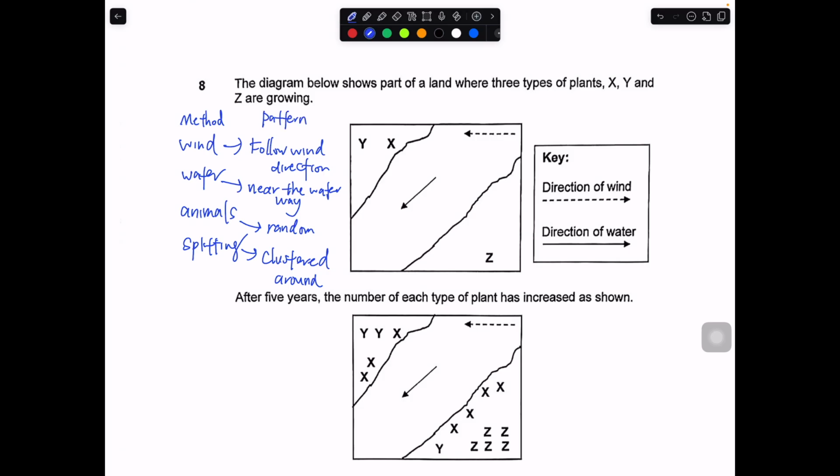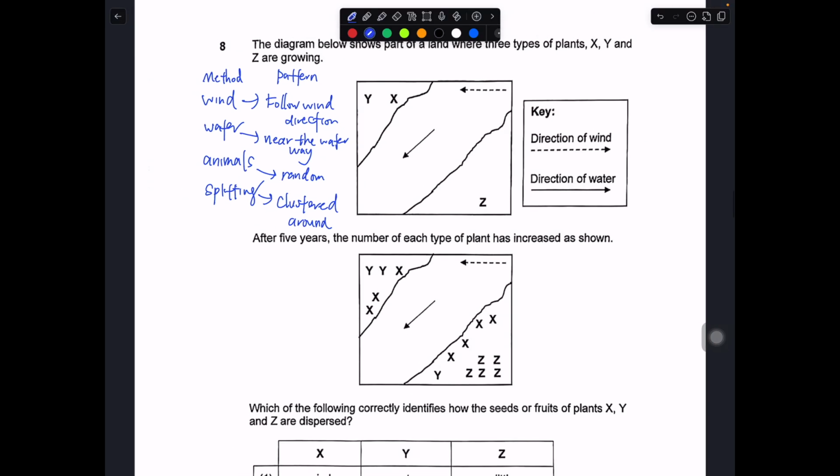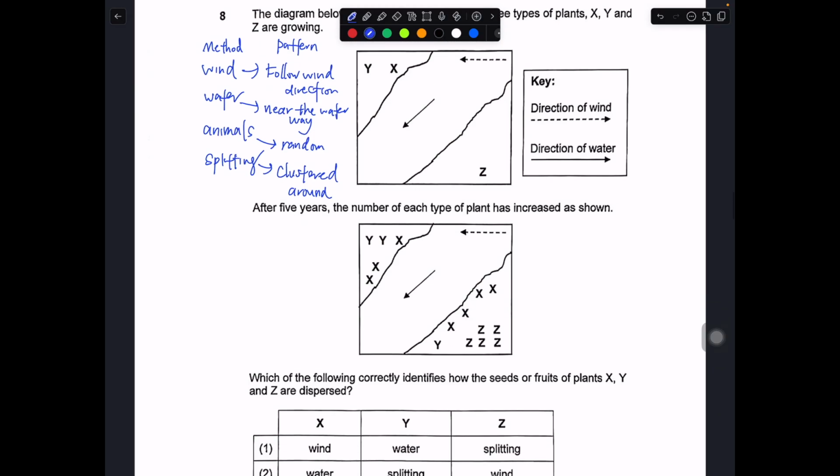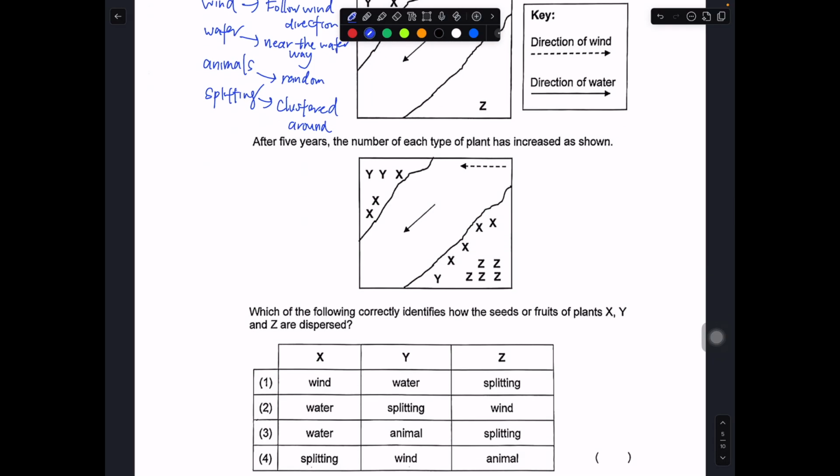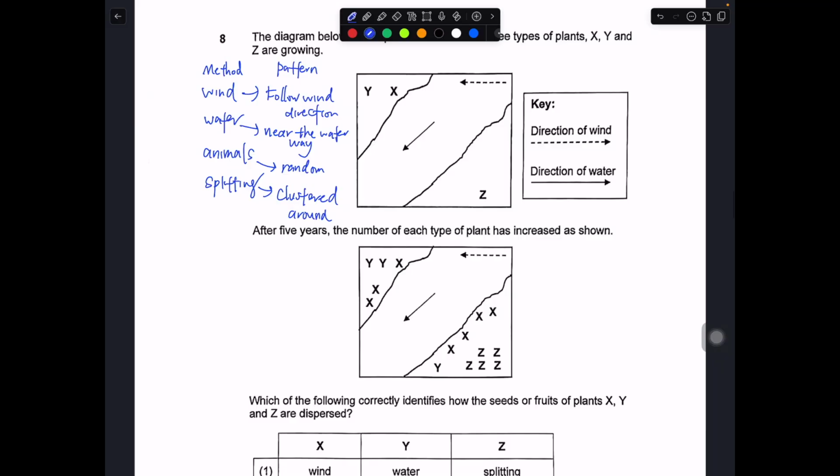Okay, so as you can see, number 8, the diagrams below show part of the land where 3 types of plant X, Y, Z are growing. After 5 years, the number of each type of plant has increased as shown. Then they ask you, X, Y, Z, how are these being dispersed? So first up, locate where is the parent plant. So Y, over here.